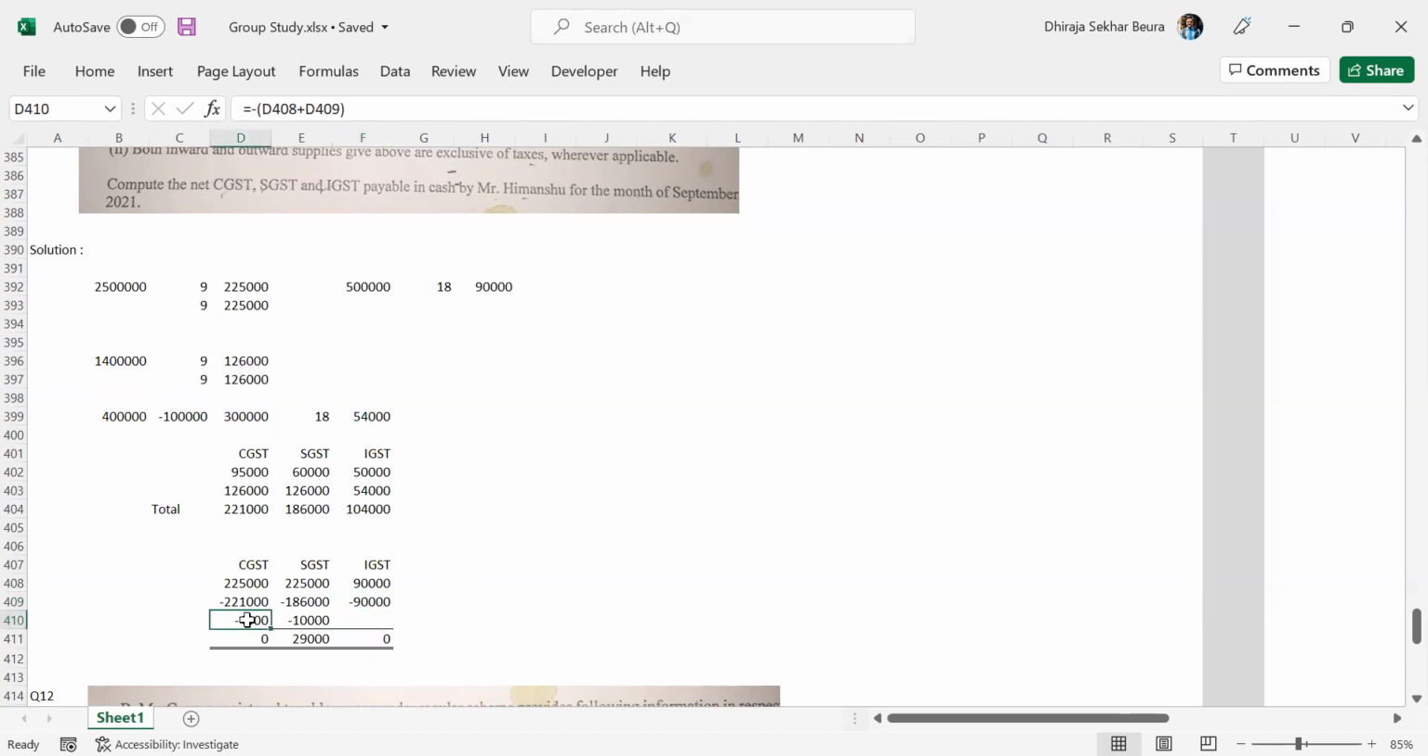So the whole 4,000 goes there. The balance 10,000 is utilized against SGST. So when we do the calculation, the final net GST liability is 29,000, and the whole 29,000 is SGST liability. Any questions, please?